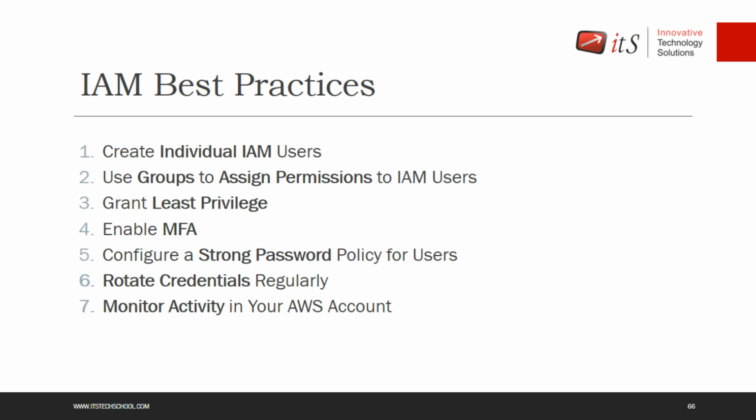Monitor your activity in your AWS account. That is basically the accounting or auditing part. You have to monitor what the users are doing. If anyone deleted something, you have to check who deleted it and why. If anyone created some resources, you must know why the person created the resource.